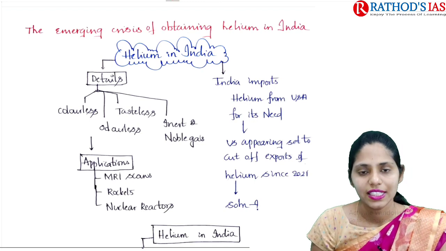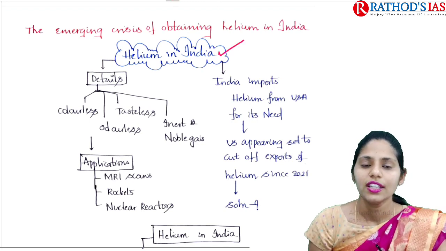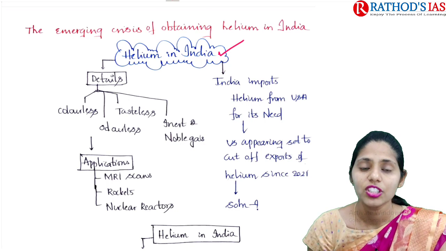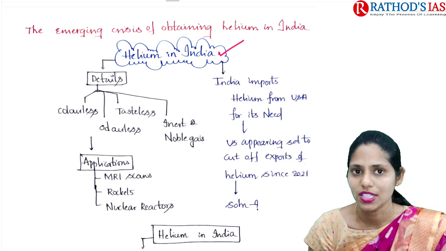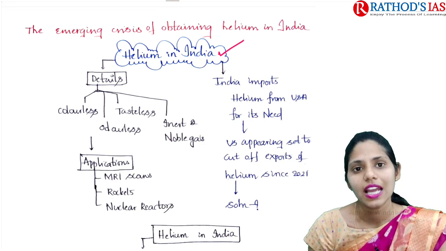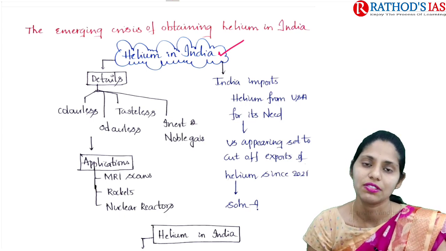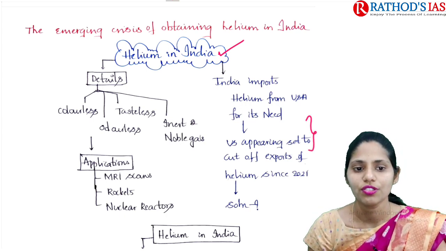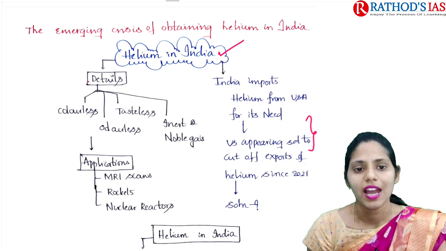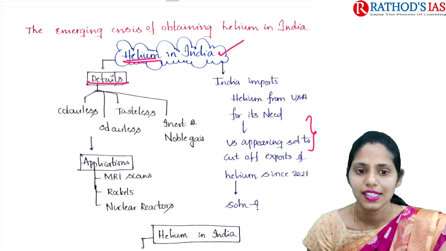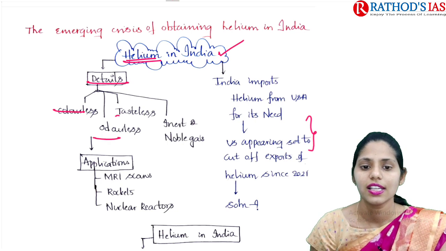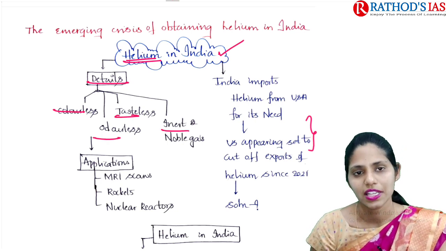The context mainly says that India imports the helium it requires from the US. But the US has been appearing to cut off exports of helium since 2021. This is one important cause of concern. If you look at some facts about helium, it is a colorless, odorless, tasteless, inert and noble gas.